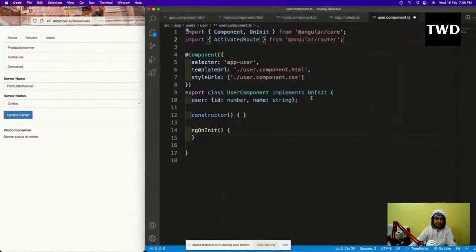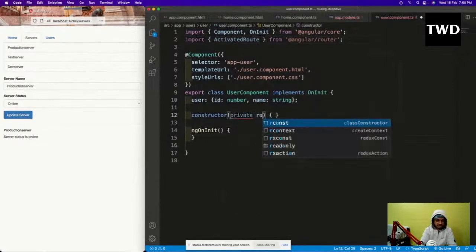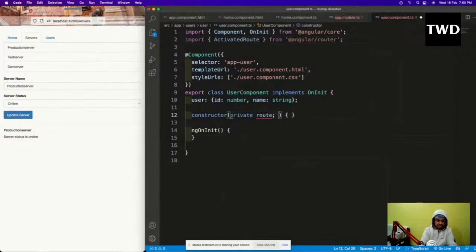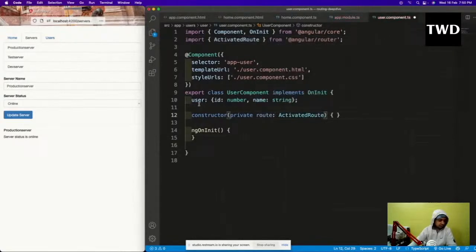Then we have user with id number and name string, and here I'll have private route: ActivatedRoute, which we have.